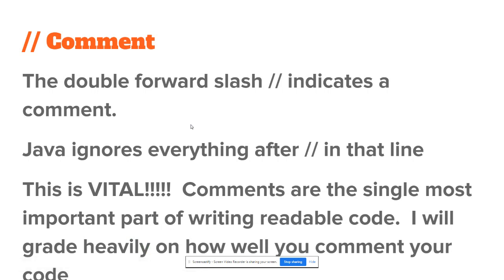So the double forward slash comment. The double forward slash indicates a comment. Java ignores everything after the double forward slash in that line. This is vital. Comments are the single most important part of writing readable code. I will grade heavily on how well you comment your code.